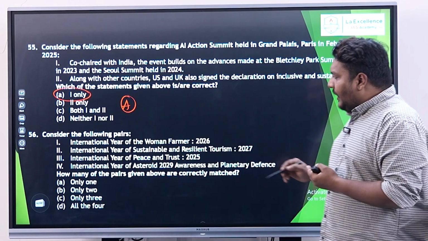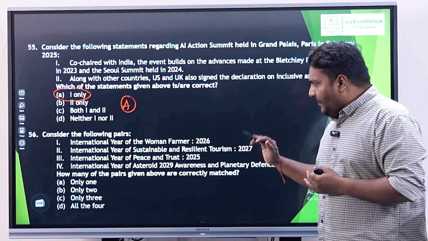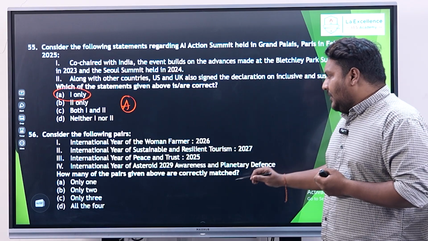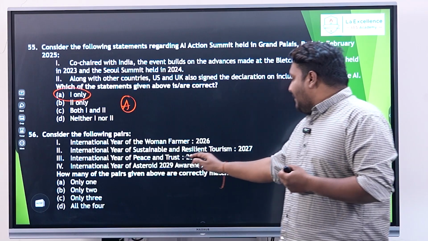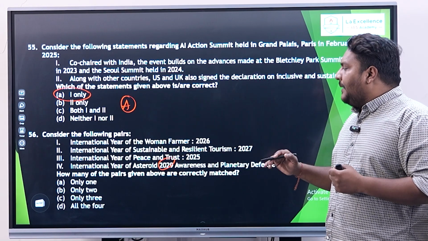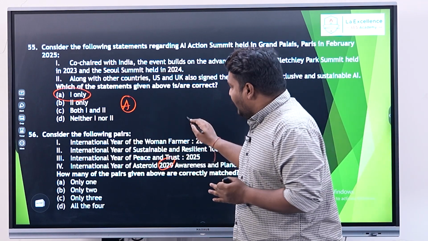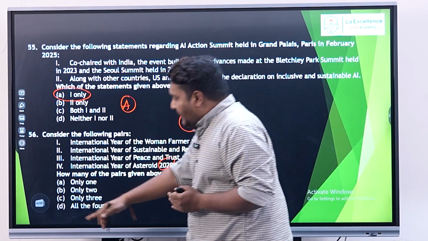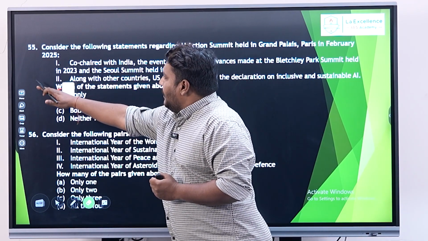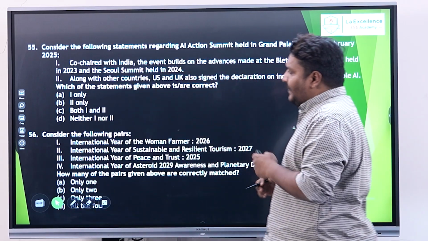And this is talking about International Year for Women Farmer, International Year for Sustainable and Resilient Tourism, Peace and Trust, Asteroid 2029 Awareness. This particular one is actually the Asteroid Awareness and Planetary Defense of 2029. So these are the 4 things that have been given and all these are rightly matched here. Obviously the answer is going to be option D with respect to this question. Okay. So now going further to the next question.